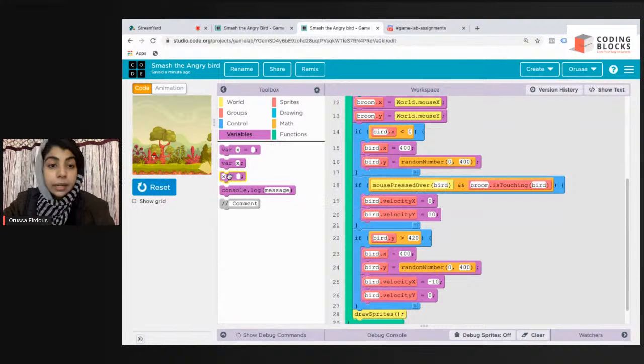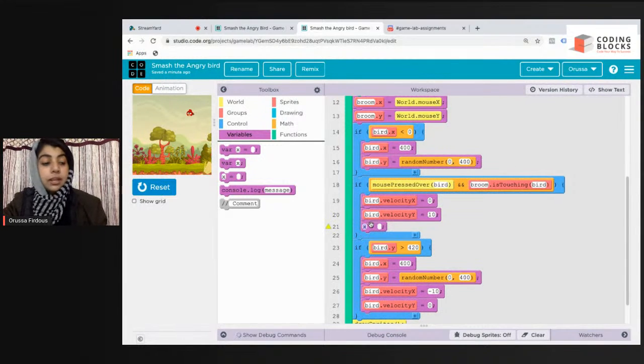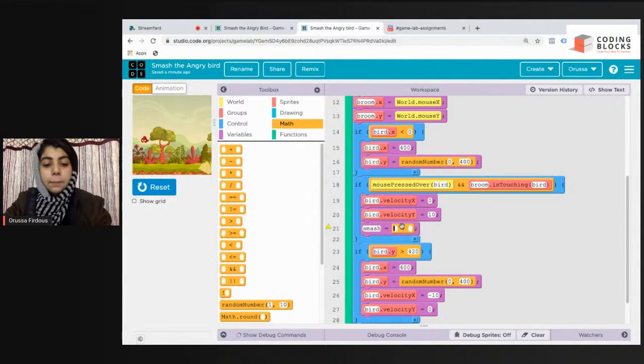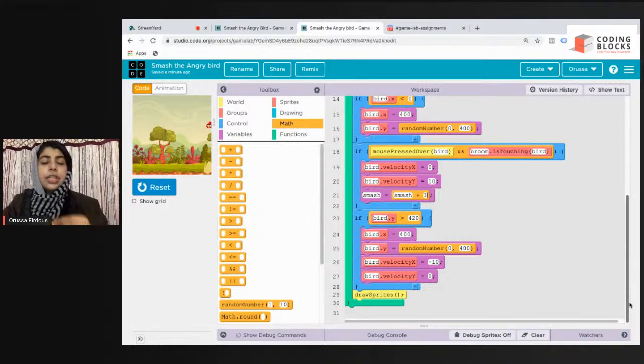Now I'm going to attach smash equals smash plus 1. Be careful regarding the name of your variable. So I'm going to go to maths and smash equals smash plus 1. But how will we know what our score is? I'll just demonstrate how to see the score by printing it on the screen. There are more ways in game lab to see your score, I'll tell you later. First we are going to print it on the screen.